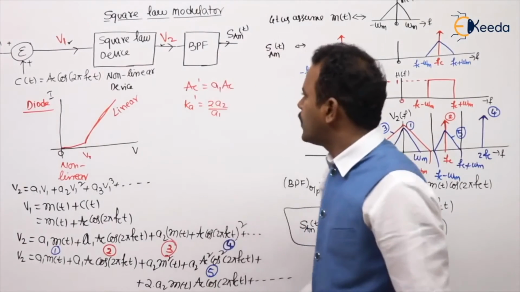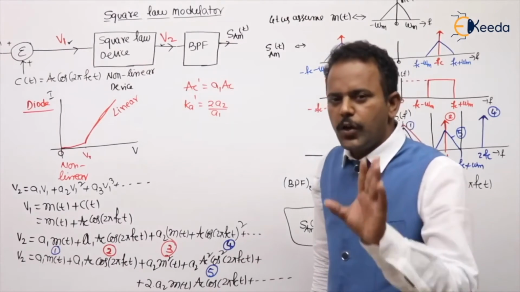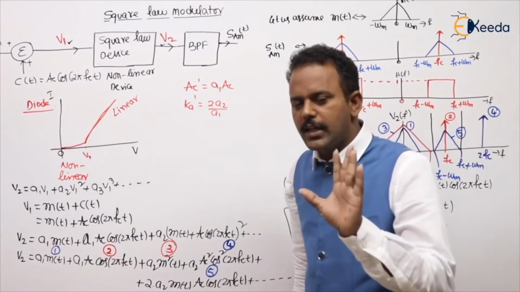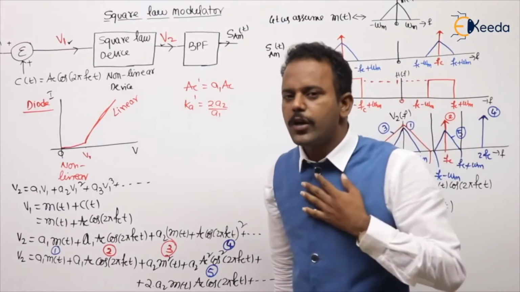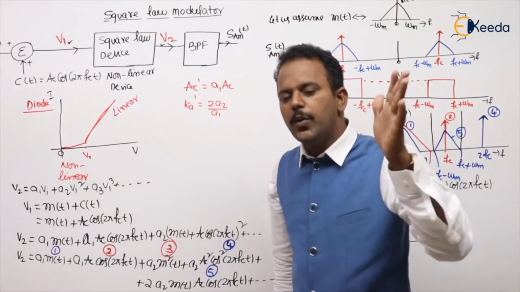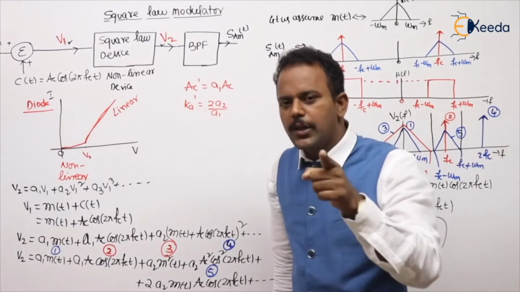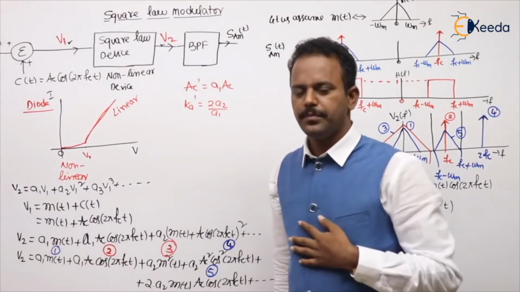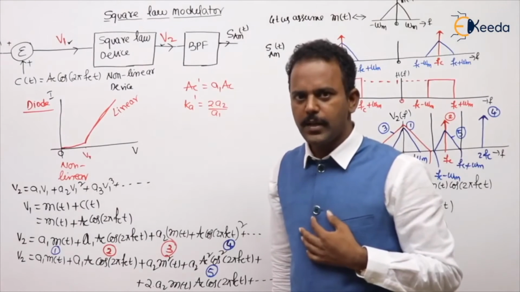Once you get the A1, A2 values, you will get the new values of AC dash and Ka dash. If you get the new values of AC dash and Ka dash, then your problem is solved. Once you have the new expression, then you can proceed. I already showed in problems 5, 6, 7 how to solve it if you have an expression: compare with the standard, get the values, and go for it. Do you understand my point?